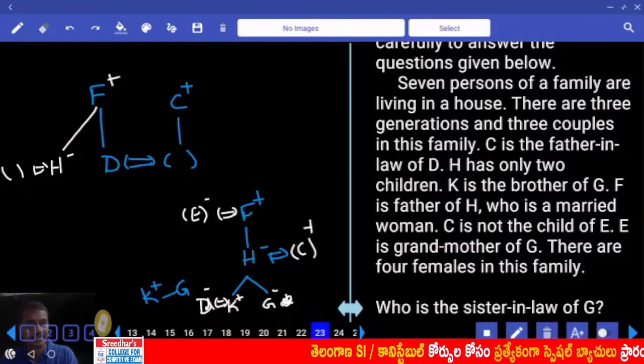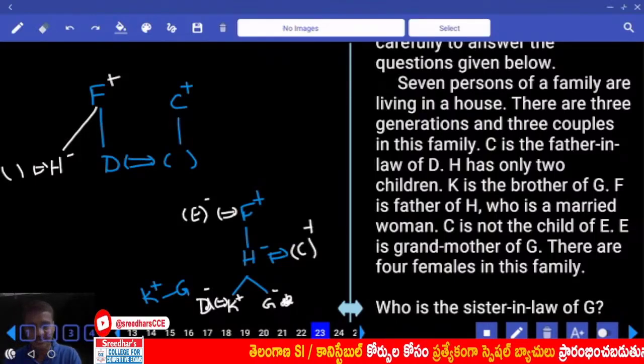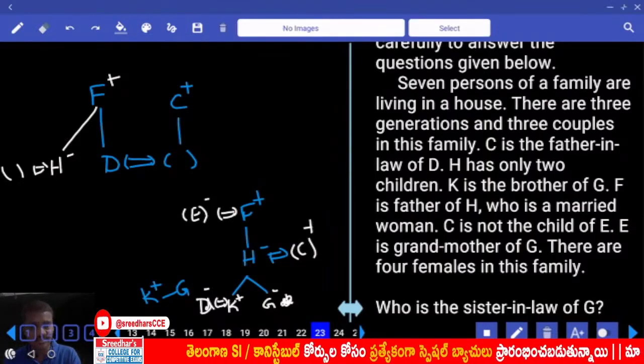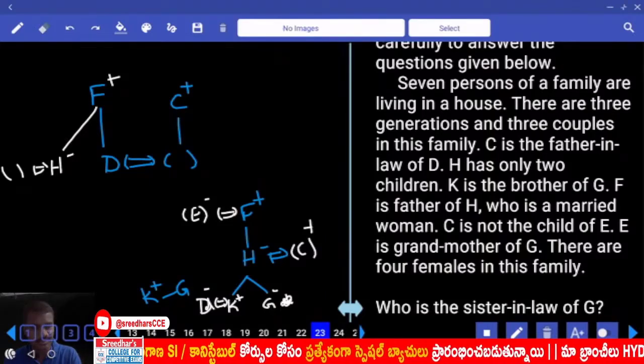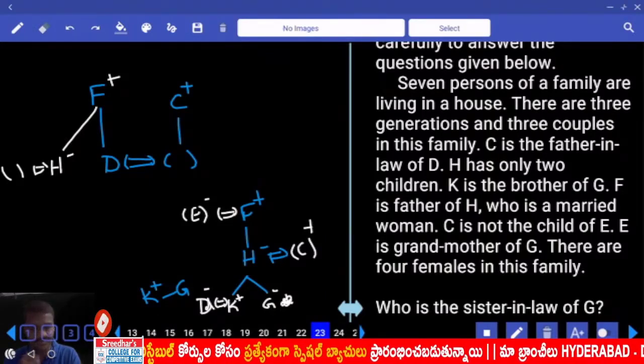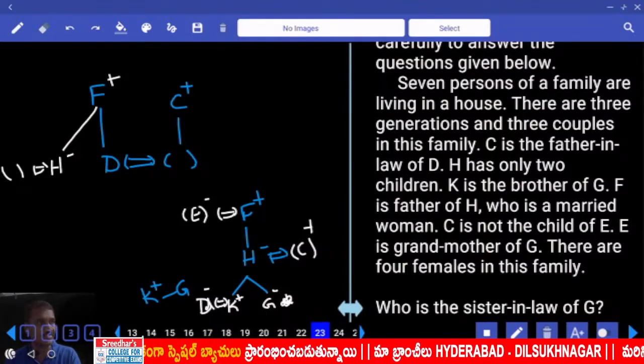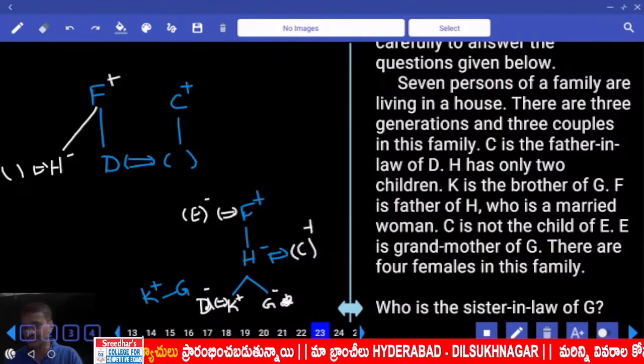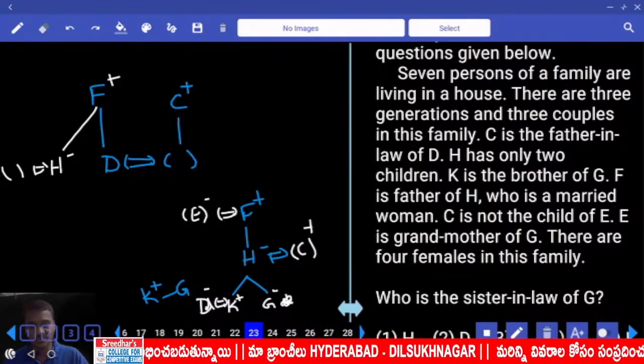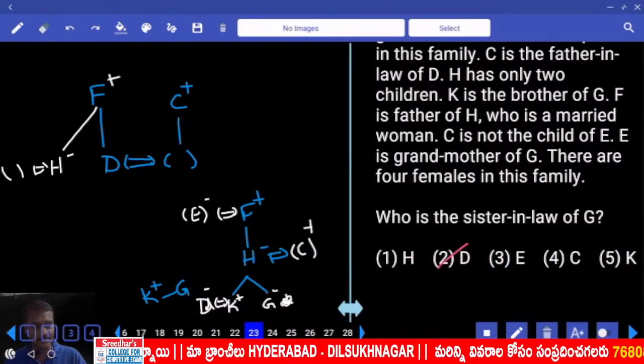Then K is the brother of Z, F is the father of H, and H is a married woman, and C is not the child of E, and E is the grandmother of G, and there are 4 females in the family. Now this is from 23 to 25. Then who is the sister-in-law of G? D, that is choice 2.